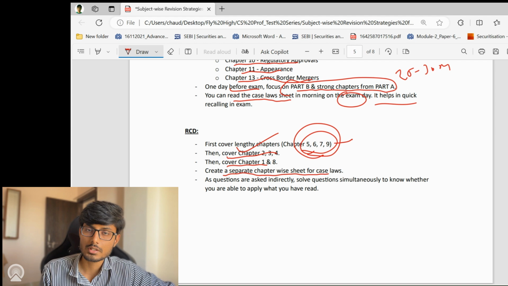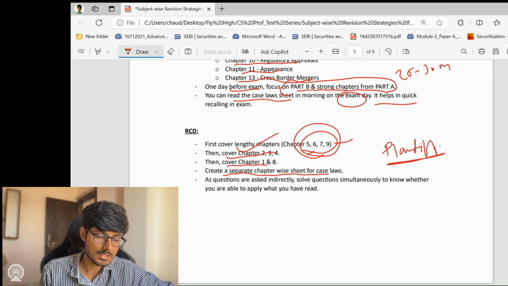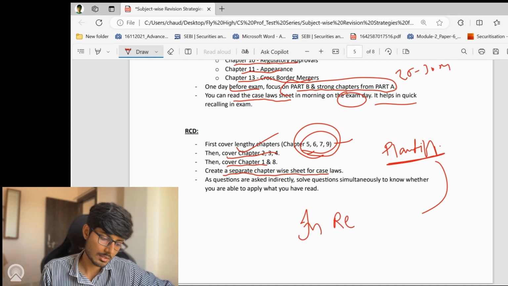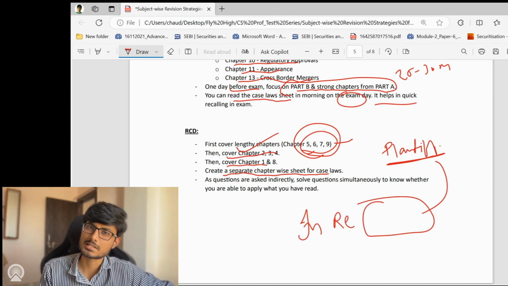Also, if you are not in a position to learn the complete name of the case law, learn the first name, that is the name of the plaintiff, right? And you can simply write in re, that is, in the matter of, and then the name of the plaintiff, right? So you can write like this as well. If you're not in a position to learn the complete name, you can simply learn the name of the plaintiff.